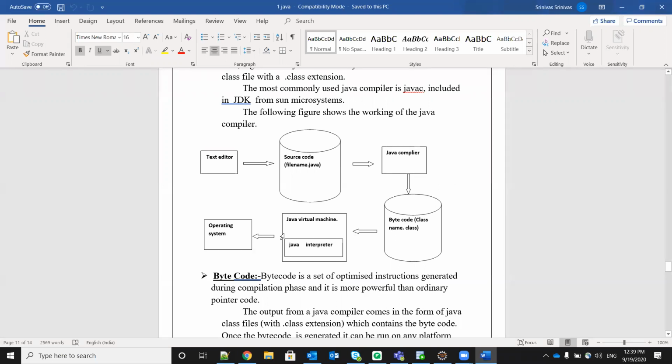Java virtual machine is nothing but one program. It will be available in the Java software; it is one part of the Java software. In this, the Java interpreter will be there. What it will do is convert that bytecode to machine understandable code and give it to the operating system.